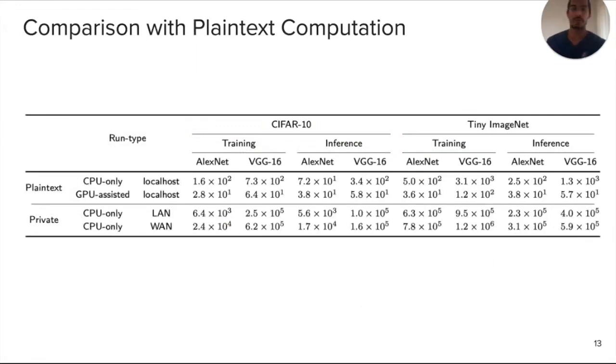We also provide some comparison with plain text computation. So these are not apples to apples comparisons because the plain text versions are run both on CPU as well as GPU, whereas the MPC versions are only run on CPU. The other difference of comparison is that they are run over PyTorch, which is really the popular benchmarking framework. And it generally shows that over LAN, MPC protocols are about 2 to 3 orders of magnitude slower. And the WAN setting could be another order of magnitude slower than that. And this is benchmarked only for the larger networks.